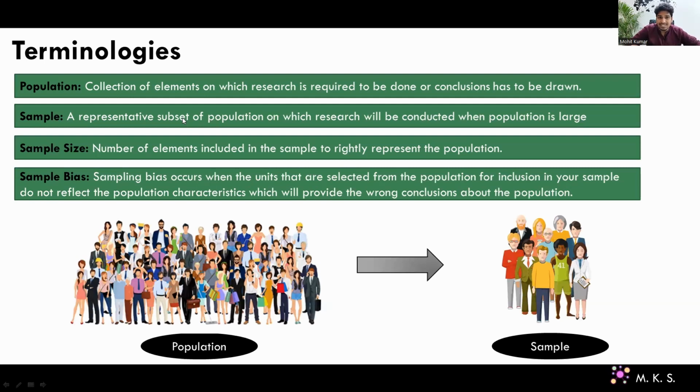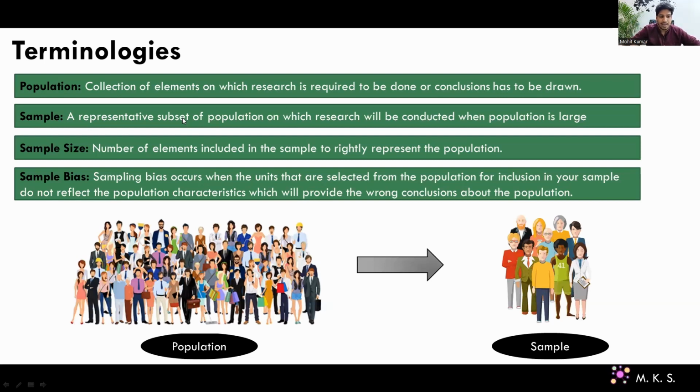Okay, so the final terminology I am introducing is sampling bias. Sampling bias occurs when the units which we are selecting from the population for the sample do not reflect the population characteristics. So when our sample does not reflect the same characteristics of the population, then we are introducing sampling bias. This is a very important term, guys, and throughout this series I will be using it. The important part is that our sample should represent our population, and for that we use different techniques which we will be talking about in tomorrow's video, guys.